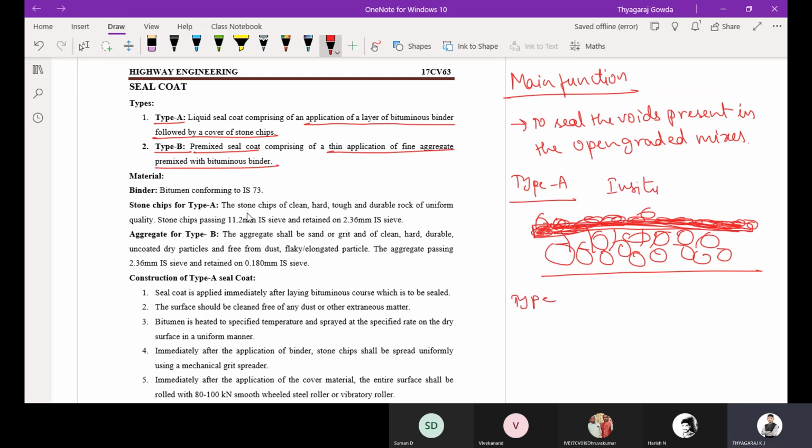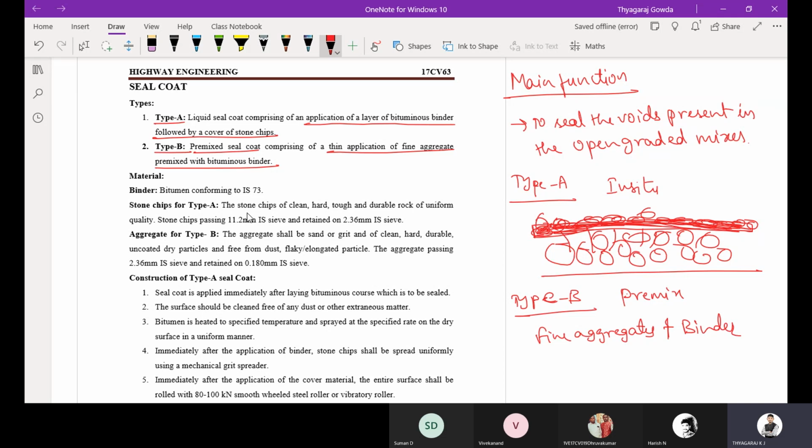Type B is premix, which is prepared in the mix plant. A thin application of fine aggregates mixed with the binder, and that mixture you apply.